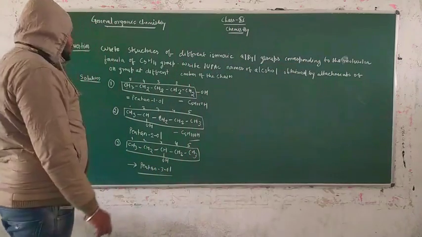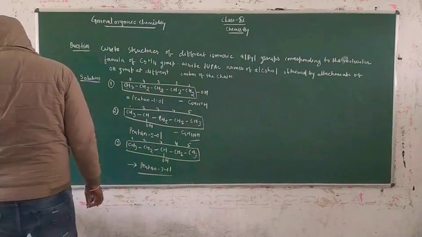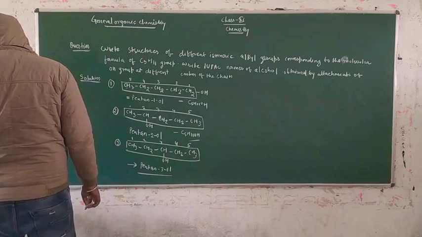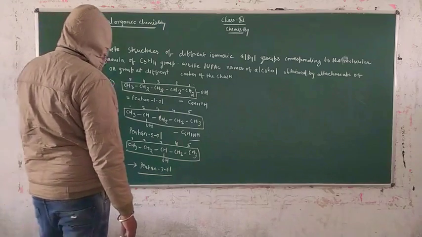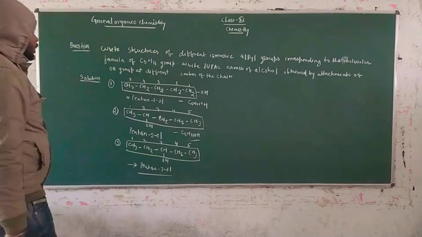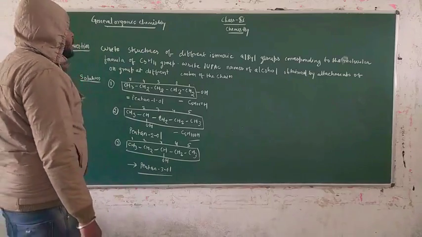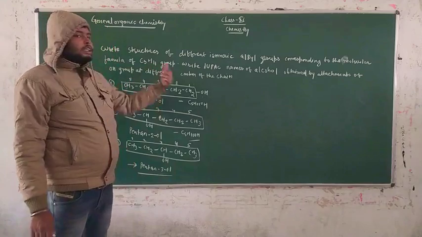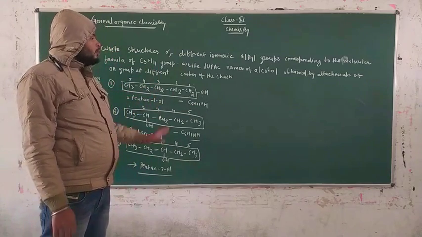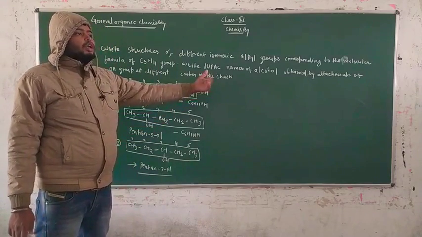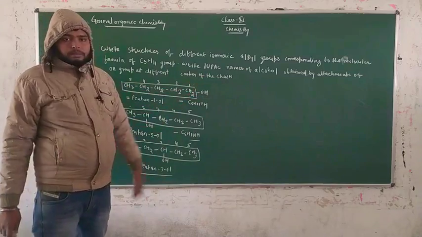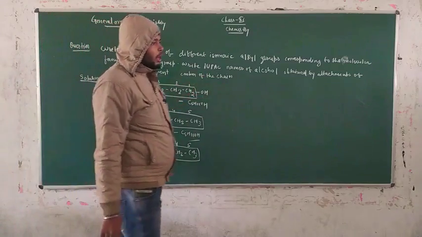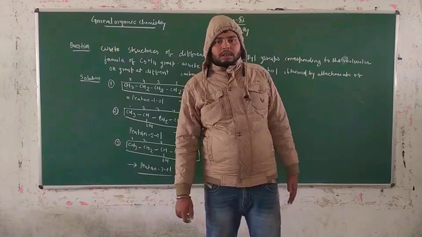Now we have to draw another one. How can you draw another one? Your formation is written like that. You have to draw another isomer. That means you have to take one methyl as a substituent, and you have to take the carbon chain of only 4 carbon atoms. That means these are also considered isomers.